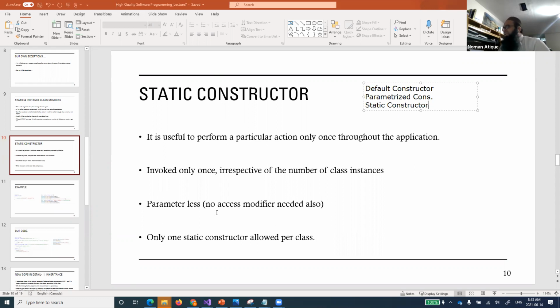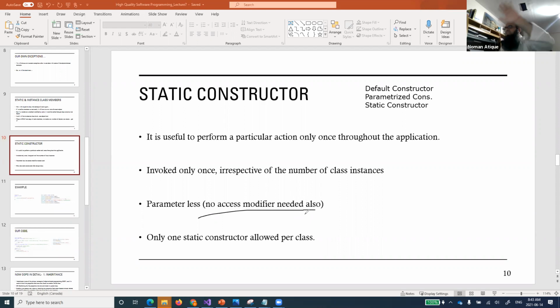So it's parameterless, and no access modifier is needed. Even you do not need an access modifier. Let me show you an example. We'll first just complete that one. So if you say that it will be parameterized, you don't even need to have a void or access modification as well. Access modifiers, as I said, are private, public, protected; there are different types.